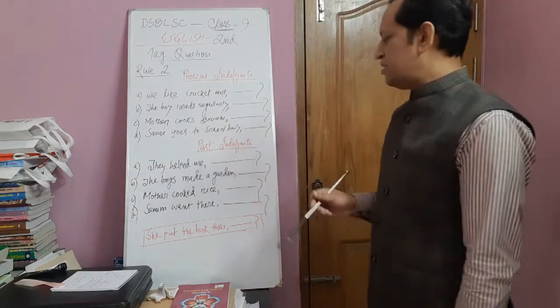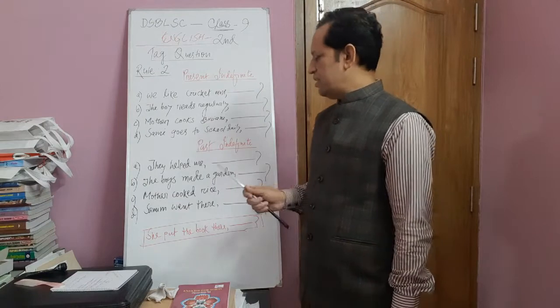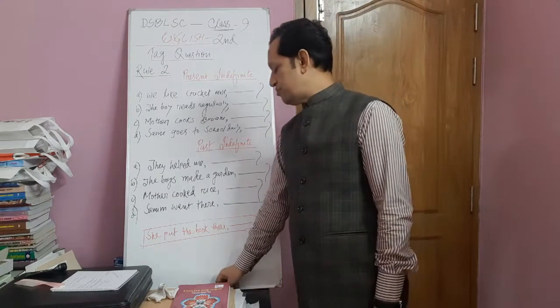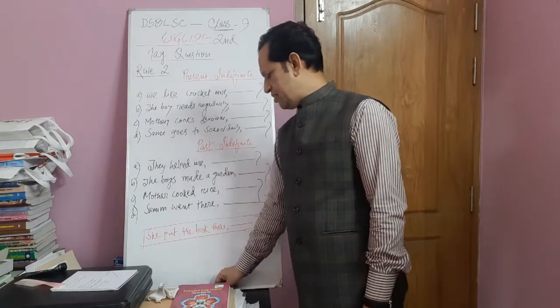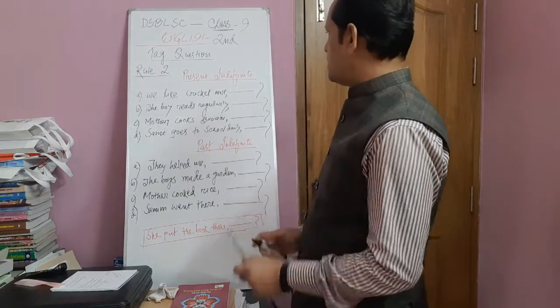If the sentence is in negative mode, then what do you have to write? Then we can write another sentence here.